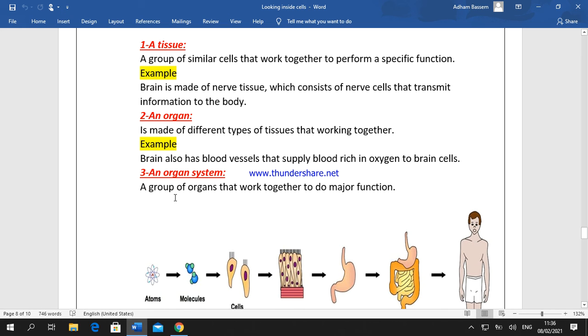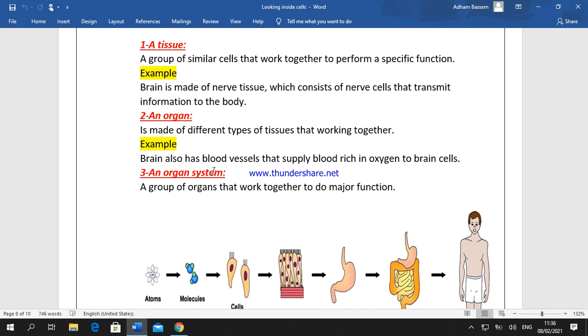Example, the brain also has blood vessels beside nerve cells. Blood vessels are responsible for supplying blood rich in oxygen to the brain cells. So when we examine the brain, we find that it is considered an organ, consisting of different tissues that help the brain do its function.